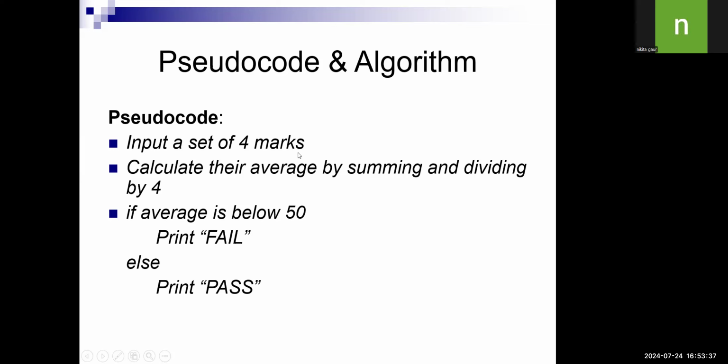First, you know the marks of the four subjects. Calculate their average. See, no formula or such things are there. Just calculate their average by summing and dividing by 4. Summing means the 4 subject marks sum, and divide by 4. By that you can get the average. If the average is below 50, if it is less than 50, then it is fail, else it is pass. That is a normal pseudocode. What comes in your mind, that you put. You are not putting the formula here, but you write in English and everyone will understand.